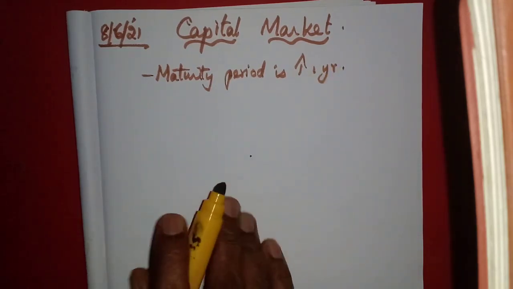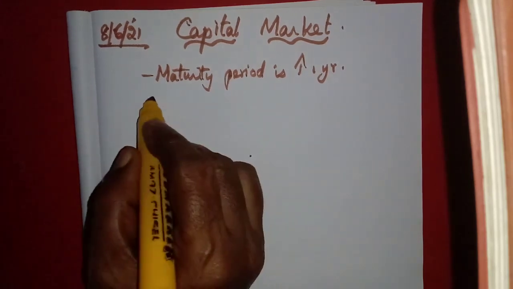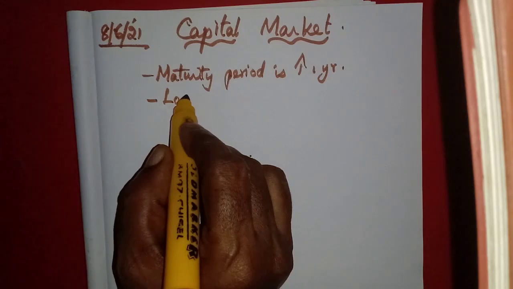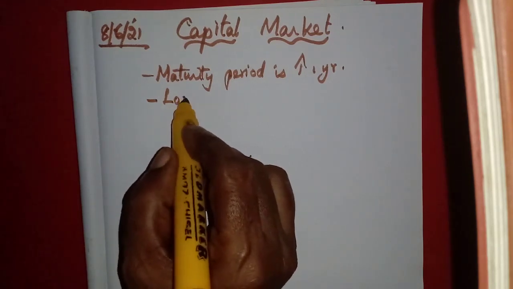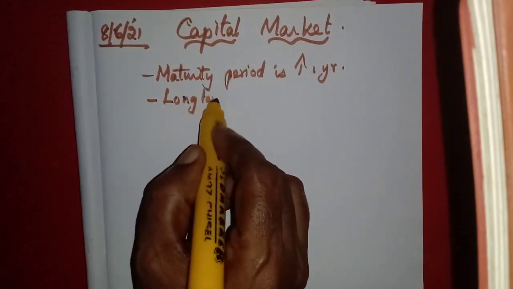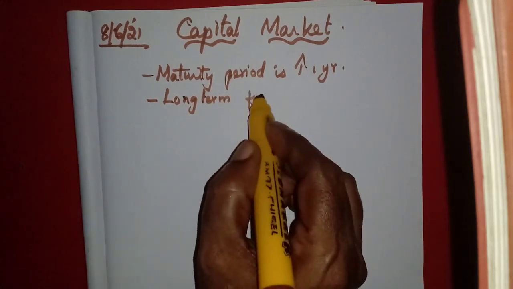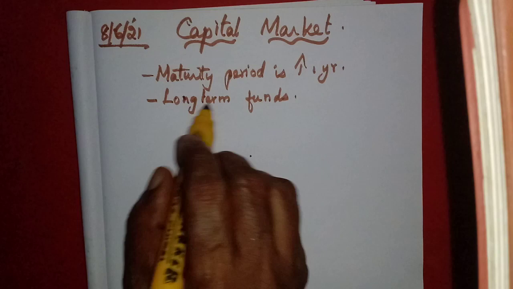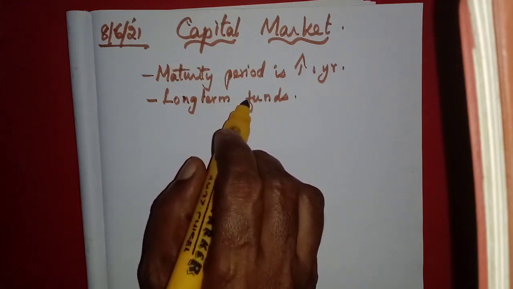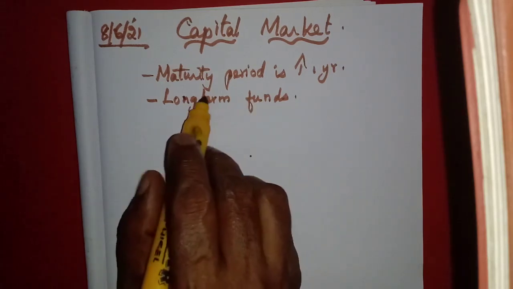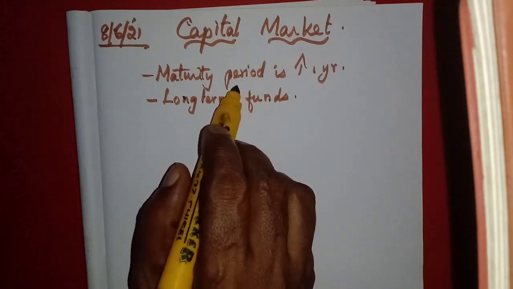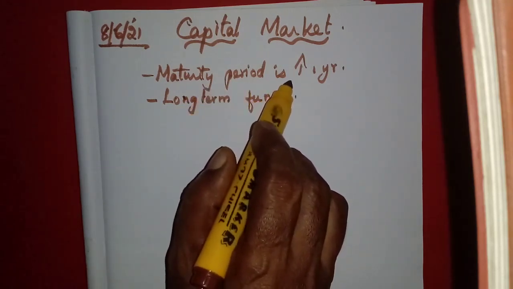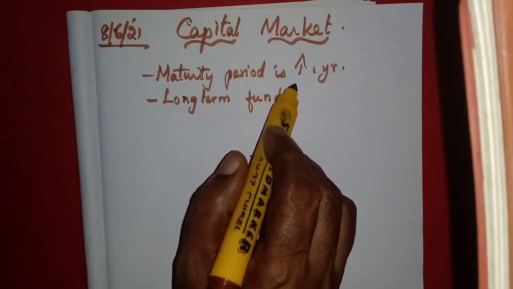Or in another way we can say it provides long-term financial assistance, long-term funds. It deals with long-term funds because its maturity period will be more than 1 year. Medium term also we can say. Short-term funds will be provided by the money market.